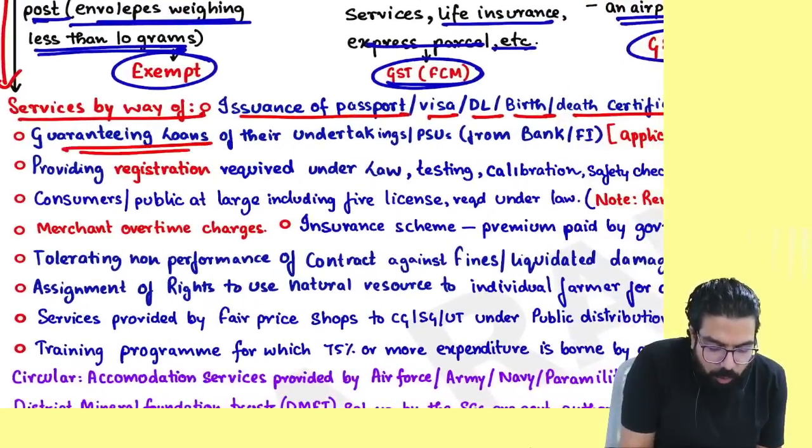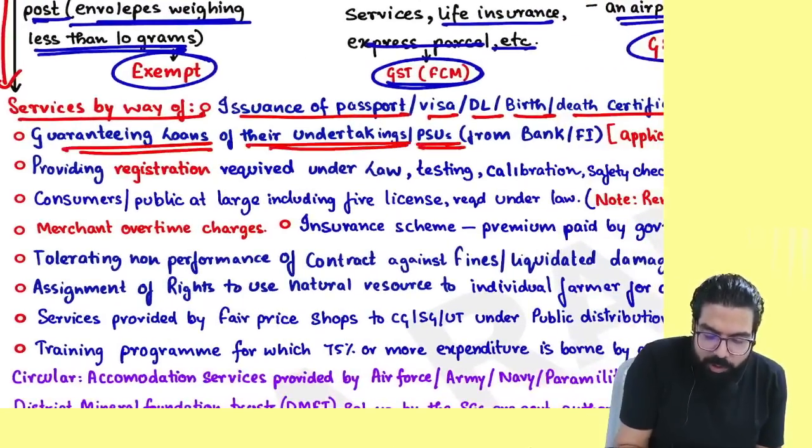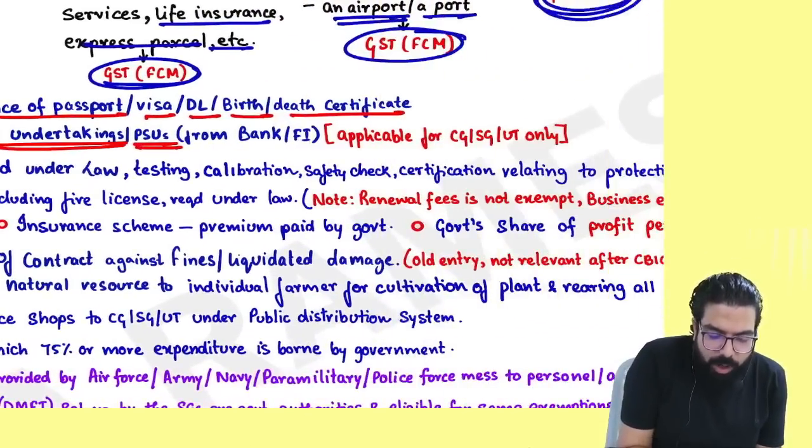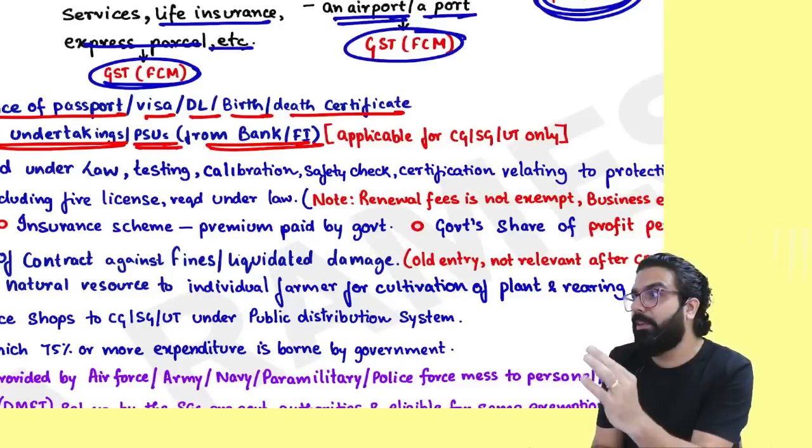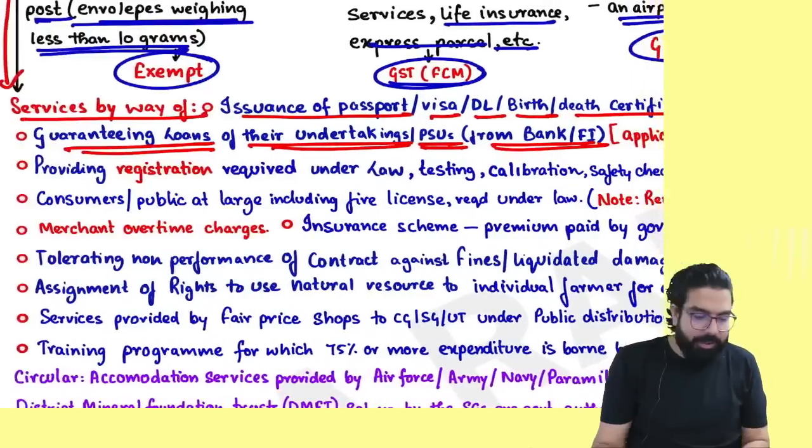Government guaranteeing the loan of their undertaking or PSU from banks or financial institutions. Always remember, guaranteeing the services given by the government is always exempted.